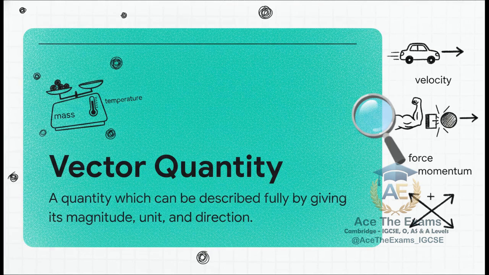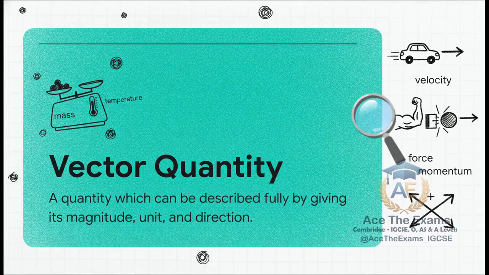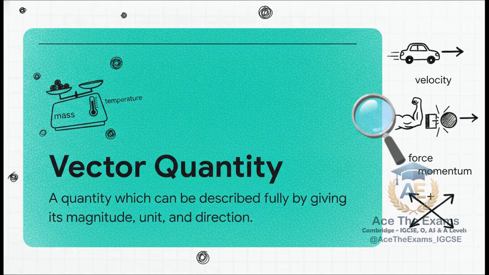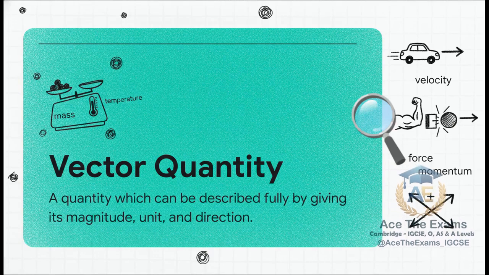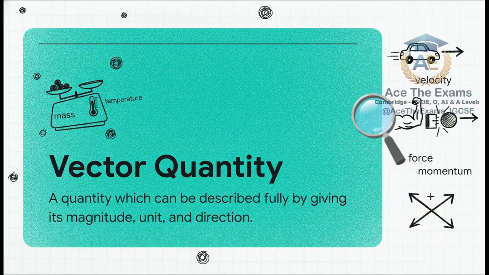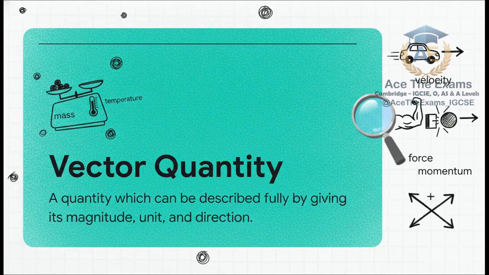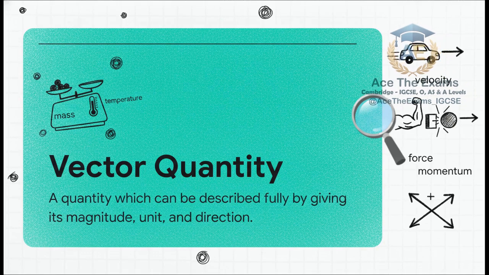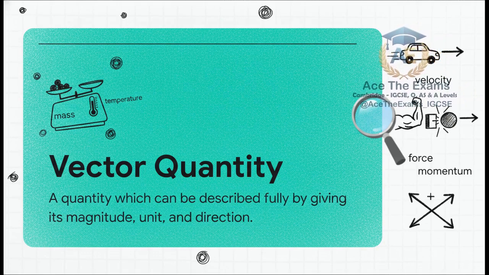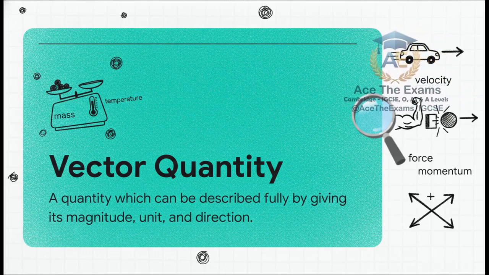But if I tell you a car is driving 100 kilometers an hour, you don't actually know where it's going to end up unless I also tell you which way it's going. That is a vector quantity. Vectors have magnitude, a unit, and a specific direction. We're talking about things like velocity, force, and momentum. And the tricky part? Because they have direction, you cannot just simply add them together like regular scalar numbers.